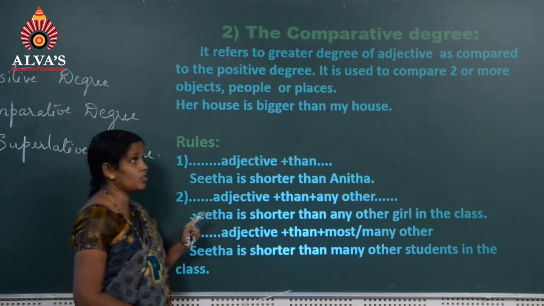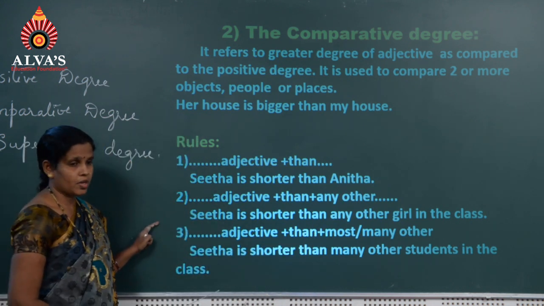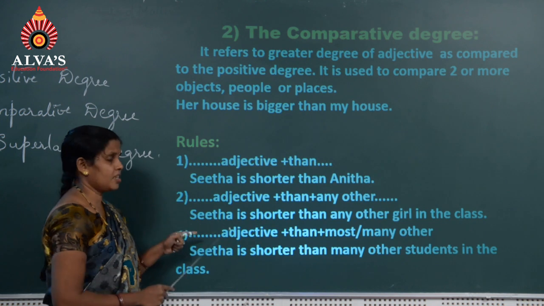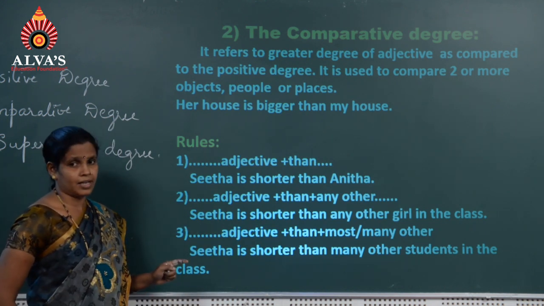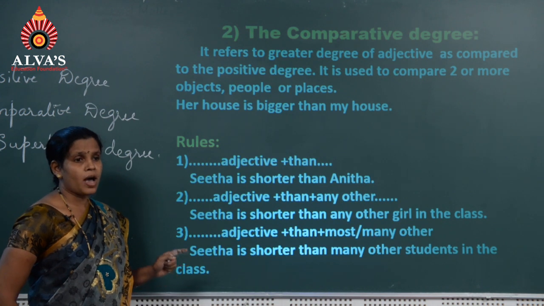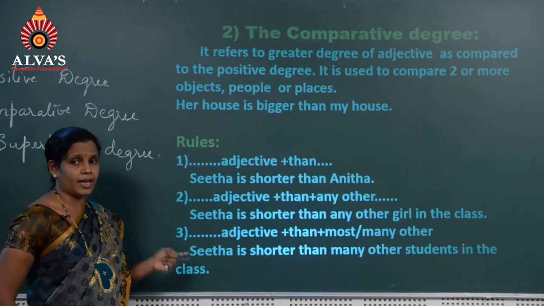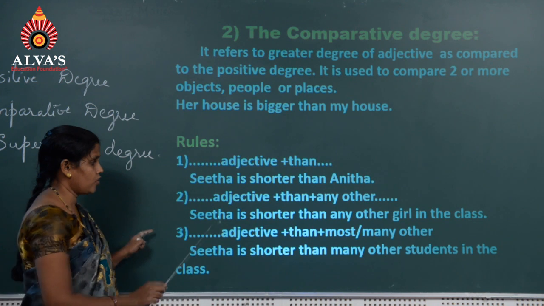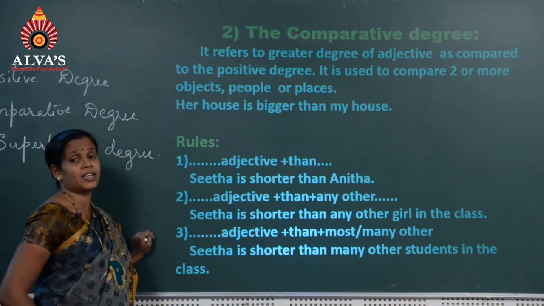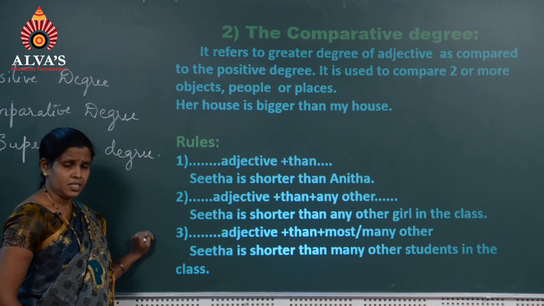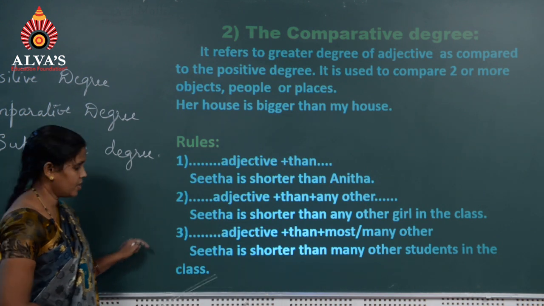This is the second rule of comparative degree. Here Sita is unique. She is the shortest one in the class. No other girl is as short as Sita. Then we have to use this for the comparative degree. Any other girl. She is the shortest one.